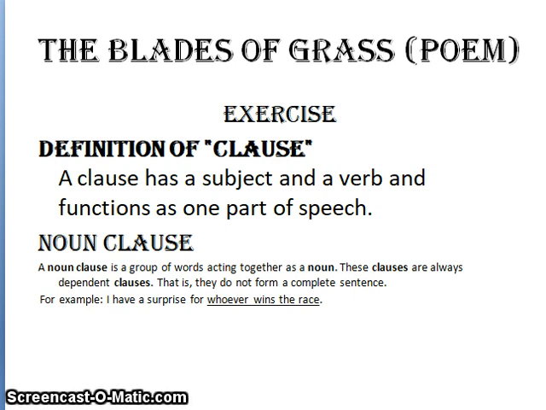Example 11. I earn whatever I can. Whatever I can, this part of the sentence functions as a noun clause. I don't know what he wants. What he wants is the part of this sentence which functions as a noun clause.